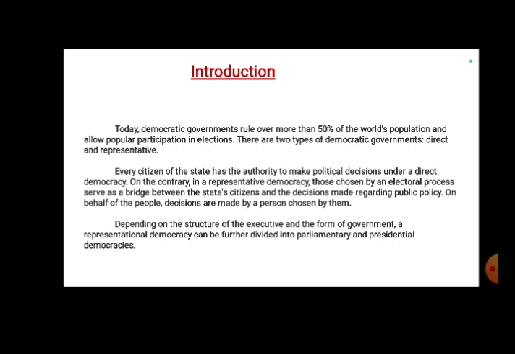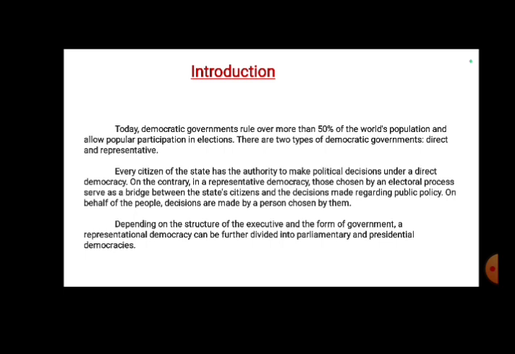So what is democracy? According to Abraham Lincoln, democracy means जनता का जनता के लिए जनता द्वारा किया गया शासन, that is, of the people, by the people, for the people is known as democracy.